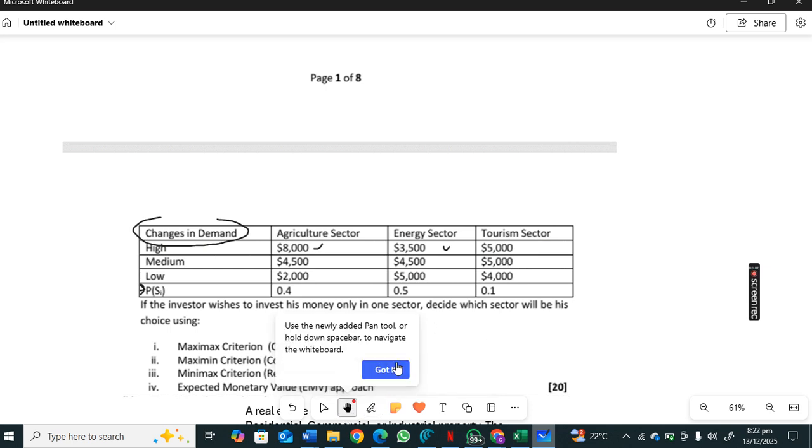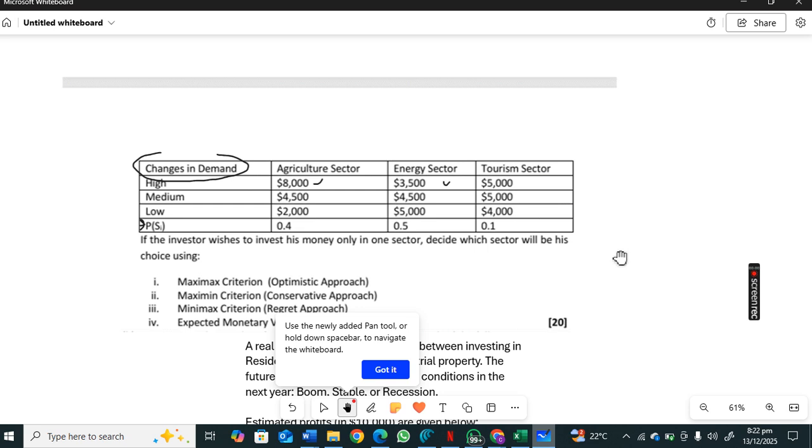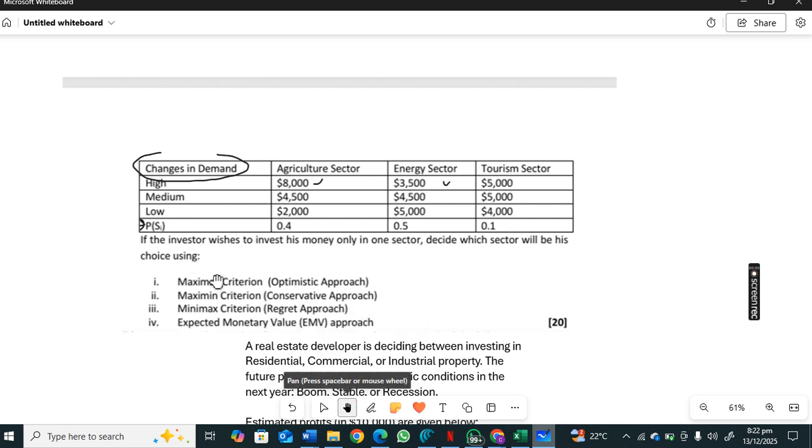So now, as the question says, if the investor wishes to invest his money only in one sector, decide which sector will be his choice using. So these are the 4 approaches that can be used. We're going to look at each approach. I'm going to start with the Maximax criterion, which is the optimistic approach.